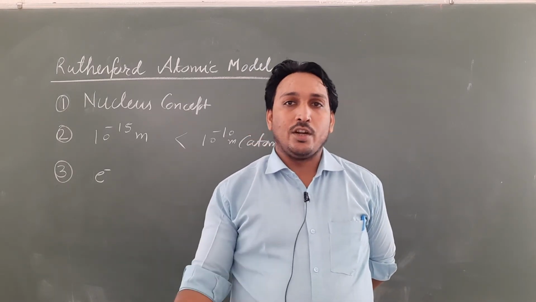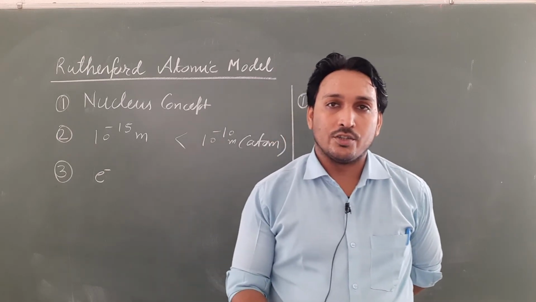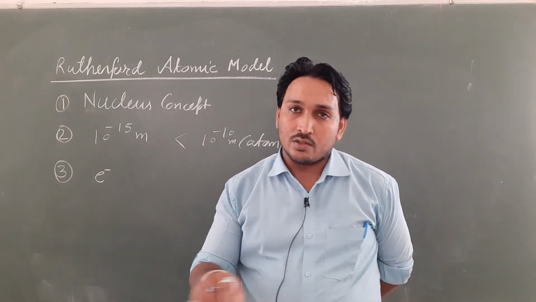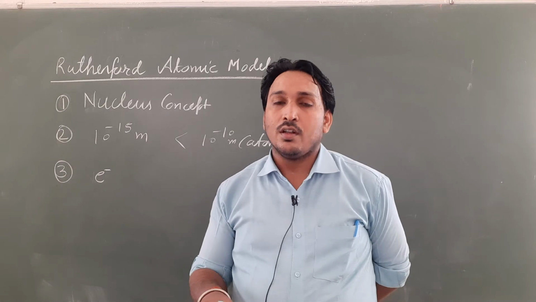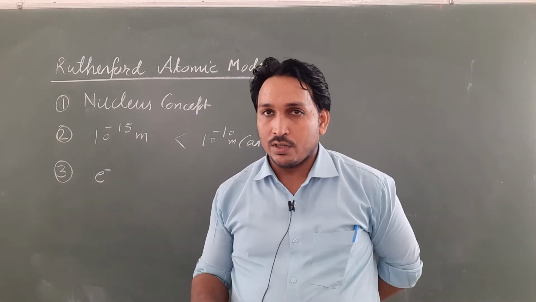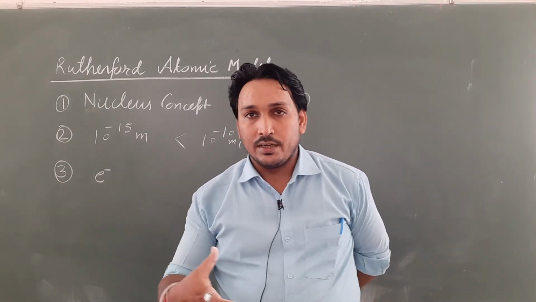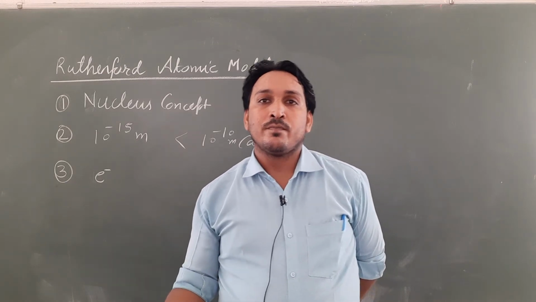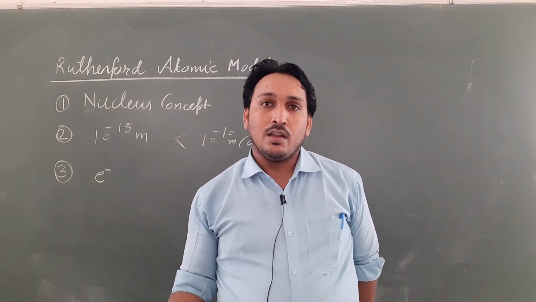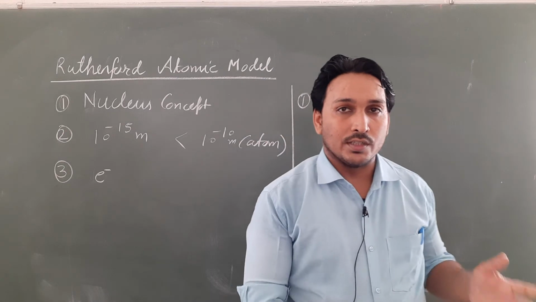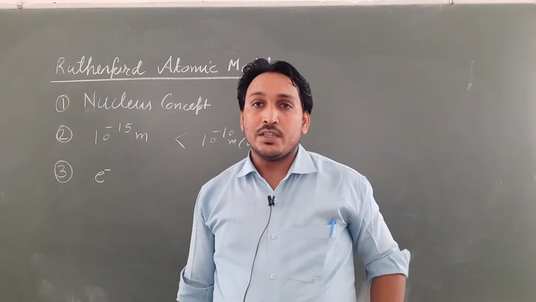Radiation of electromagnetic waves will cause loss of energy, and since the electron is orbiting around the nucleus in a circular path, it continuously loses its energy, and that's why the electron will fall into the nucleus after some time following a spiral path.